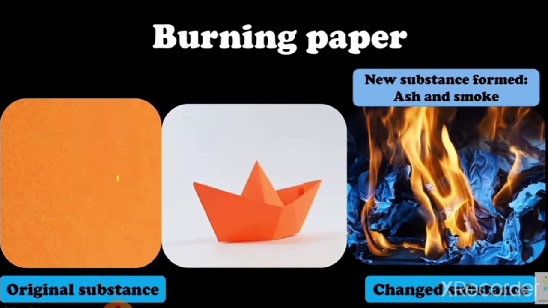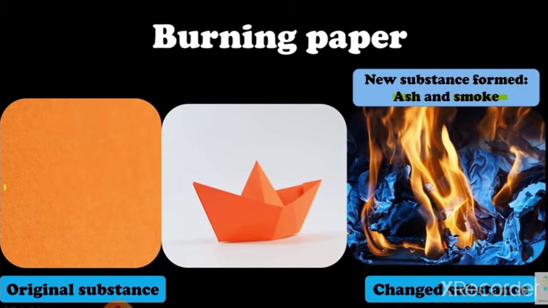Alright, so we have the paper here with which we made boat, but now we just put that paper on fire. And the paper turned into ash and smoke, produced smoke, right? Alright, so now can I get back the original substance, my paper back? Obviously no, I cannot get this paper back, right? I have just burnt it.